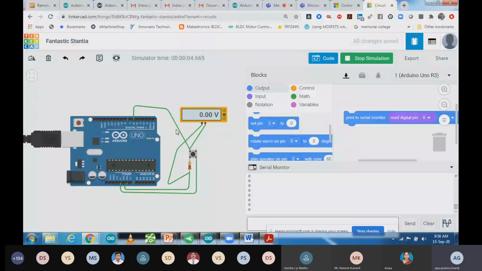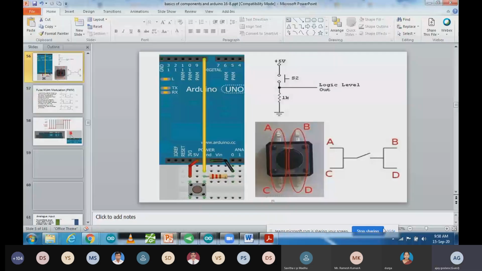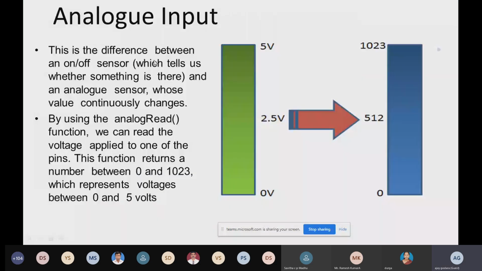Now we are going to use a voltage divider circuit over here, and we are going to understand analog read. So let's see how you can use analog read. This one we have discussed. Now we are going to discuss analog read, analog input and analog output.